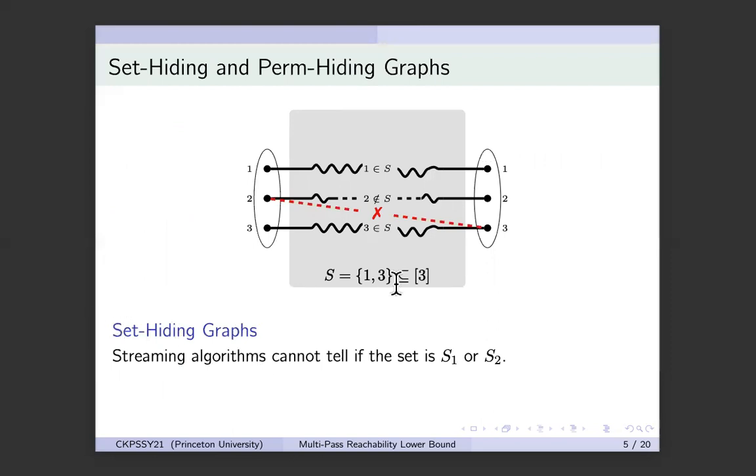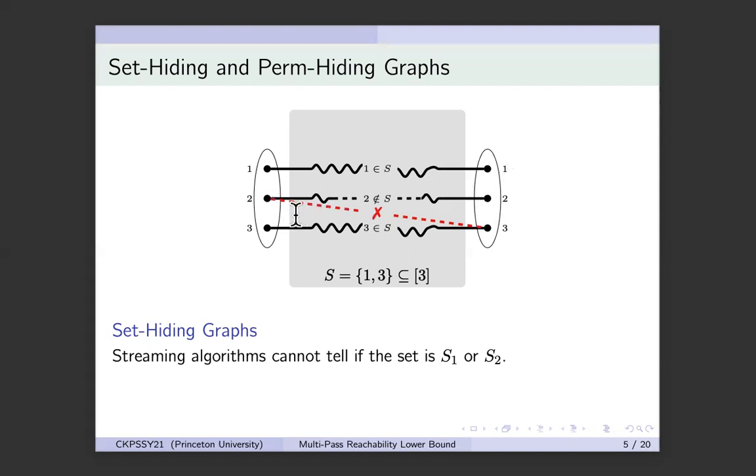Fix a number n that is equal to 3, let's say. A graph that encodes a set S that is a subset of [3] is a directed layered graph that has a dedicated first layer and a last layer with n elements each. One property that this graph satisfies is that a vertex i in the first layer can only possibly reach vertex i in the last layer.